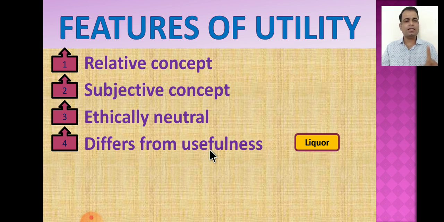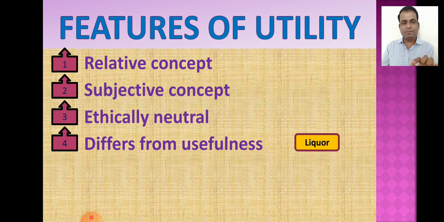So here a commodity sometimes may have utility, but consumption of that particular commodity may not provide any type of usefulness to the consumer. So liquor has utility because it has the power to satisfy the wants of the consumer, but liquor is not useful to his health. So utility and usefulness are different from one another. Usefulness indicates the value in use of that particular commodity.